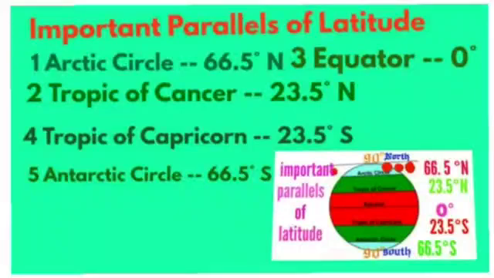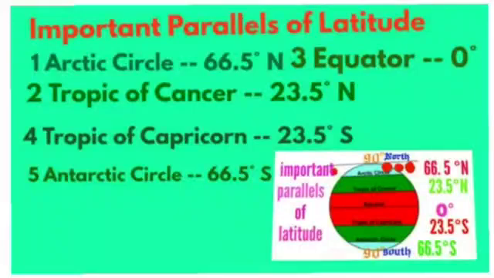Children, Tropic of Cancer is in the northern hemisphere, 23.5 degrees north, and Tropic of Capricorn is in the southern hemisphere, 23.5 degrees south. Capricorn in south and Tropic of Cancer in north.